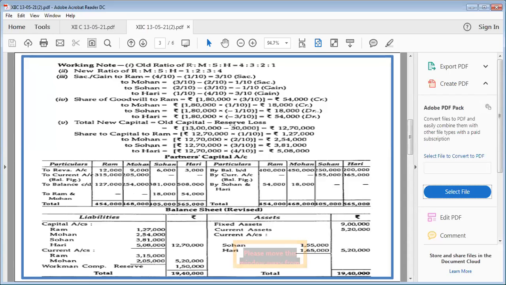Just wait. Actually here it is done in a different manner. Let us do it by ourselves. Okay, I'll do it on the whiteboard. Just wait. I will teach you in a simple manner. Actually, I don't want to teach you in that way. So here it is, our partner's capital.